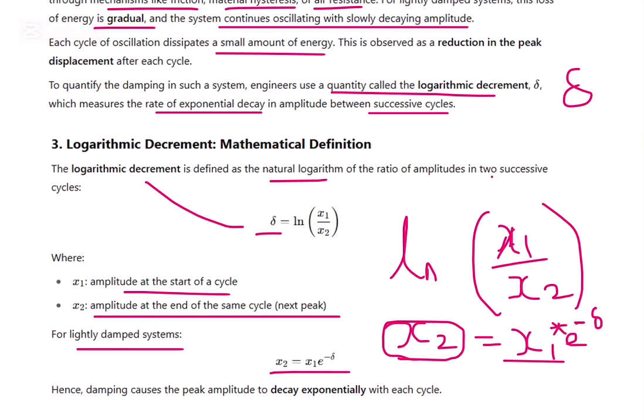The first cycle is high, the second is less and the third is less. So x2 is some value lesser than x1, that is x1 times e to the power minus delta, and hence the damping causes the peak amplitude to decay exponentially with each cycle.